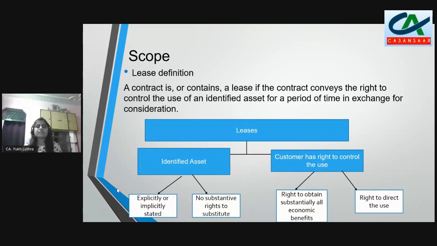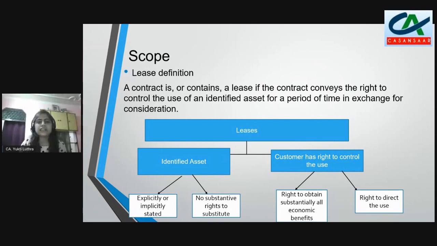Or it can be implicitly stated as well. For example, the car is not manufactured yet, but I have already entered into an arrangement with my supplier: I want this kind of car, this brand, this much mileage, and this color. So this is how I have implicitly stated it. Although the car is not manufactured yet, I have entered into my arrangement and mentioned all my requirements, so I have already identified my asset.